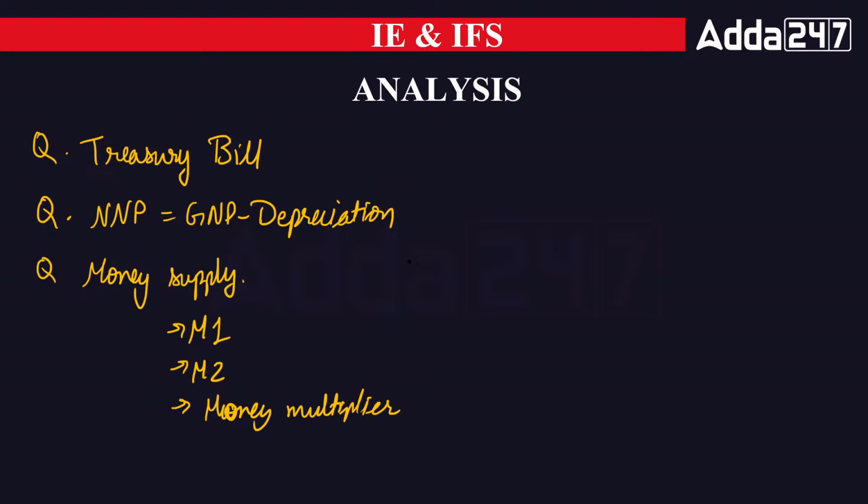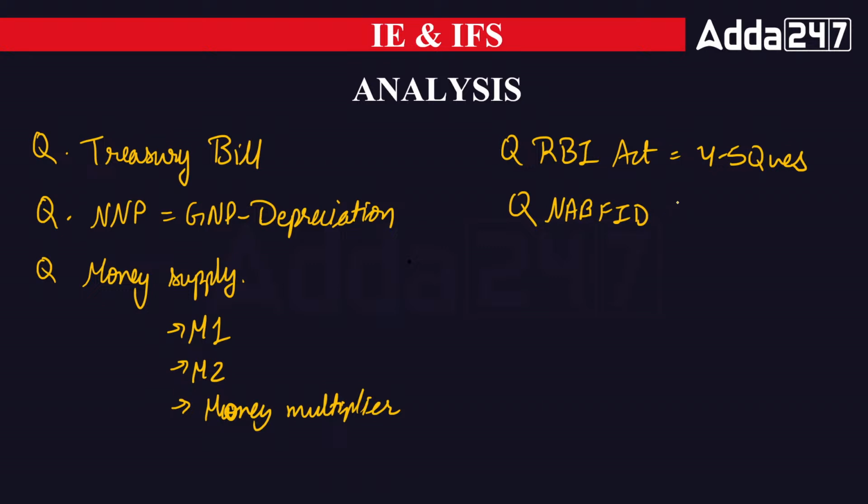Apart from that, there were questions from the RBI chapter, or RBI Act, covering around 4 to 5 questions from the Reserve Bank of India Act and the RBI. And there were 2 to 3 questions from NABARD, and a NABARD question has been asked in each and every shift of your paper. In certain shifts, the full form has been asked. In certain shifts, the capital has been asked. So NABARD was very important here.